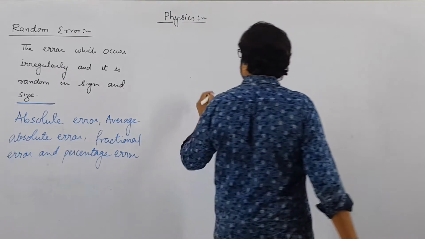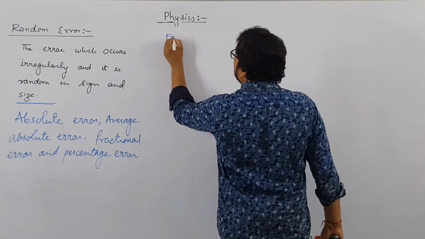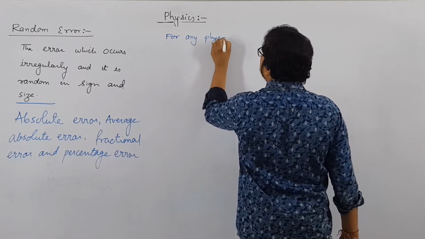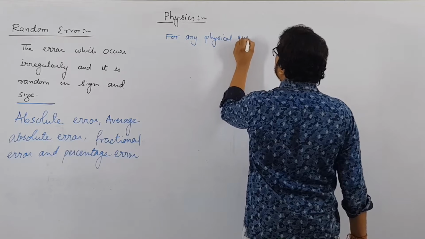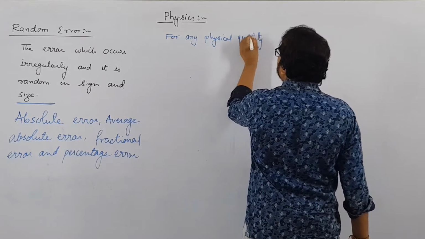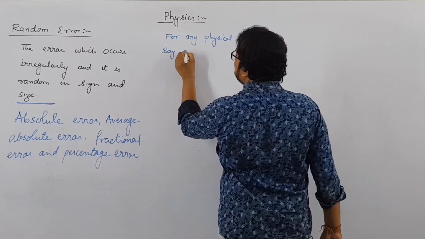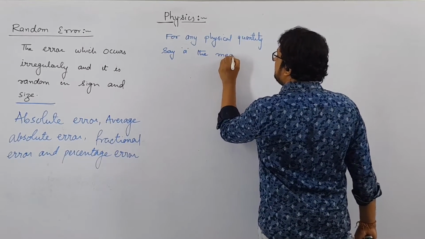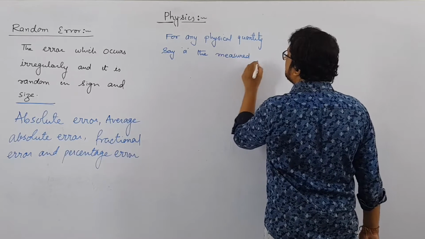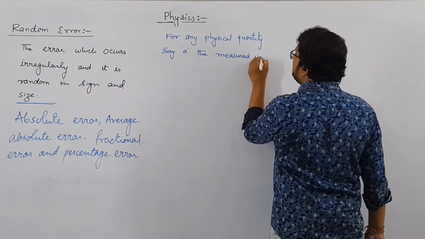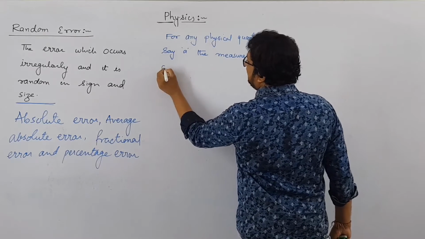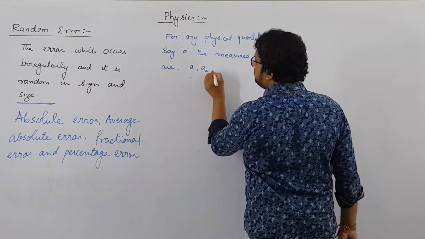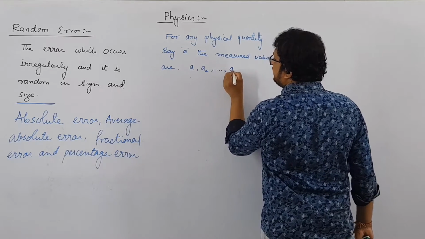So let us say for any physical quantity, say A, we have defined any physical quantity as A, the measured values are A1, A2 and so on up to An.